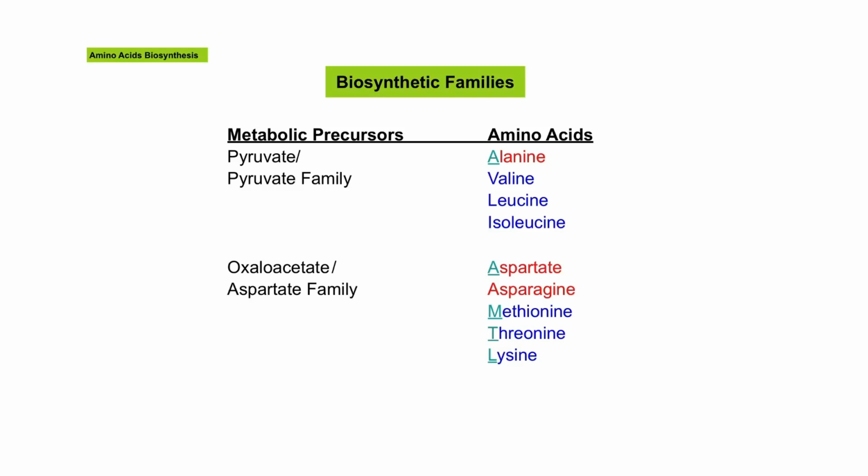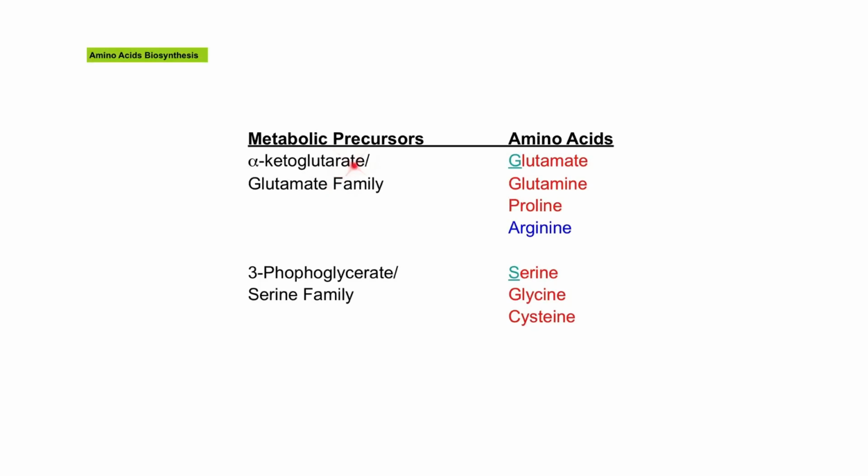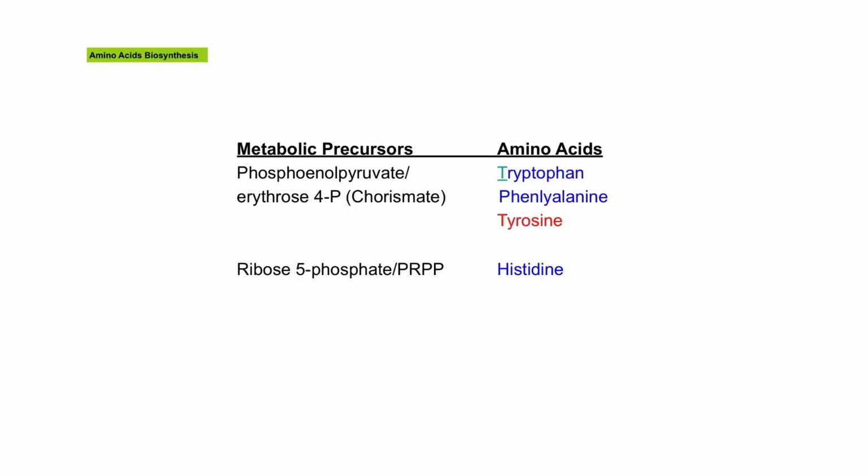That is about the family precursors for amino acid biosynthesis. Overall, 20 amino acids, all from only 6 family precursors: pyruvate family, aspartate family, glutamate family, serine family, the phosphoenolpyruvate or aromatic family, and also the ribose 5-phosphate family.